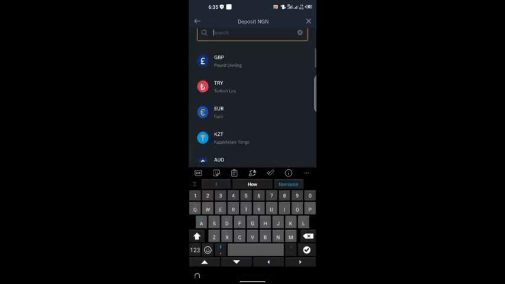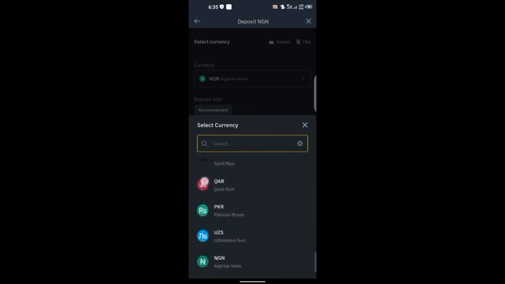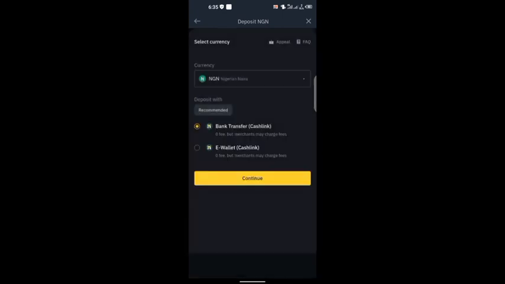If you are from other countries, check your fiat currency here. You can see there are a host of options available, so you can scroll through them to select yours. And then I want to choose bank transfer. You can as well choose e-wallet, but for the sake of this video, I want to choose bank transfer. So with bank transfer, I then click continue.